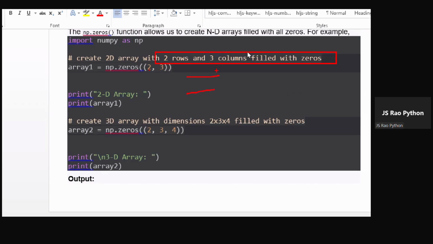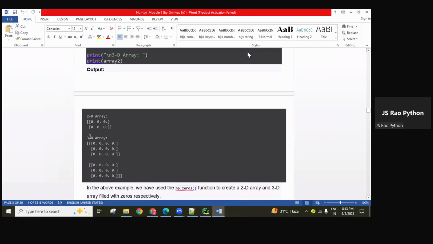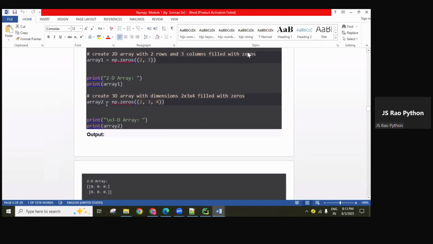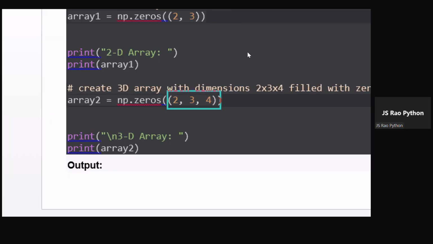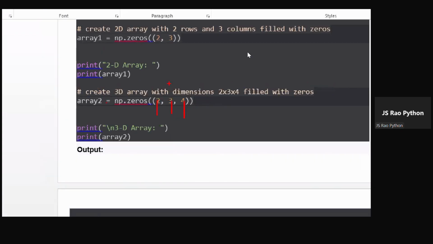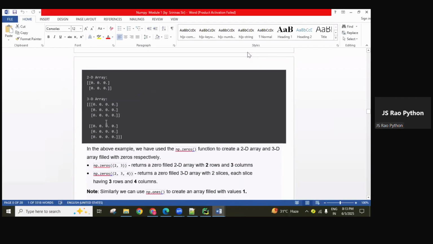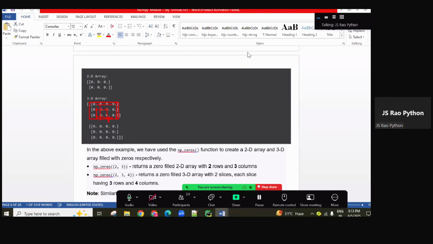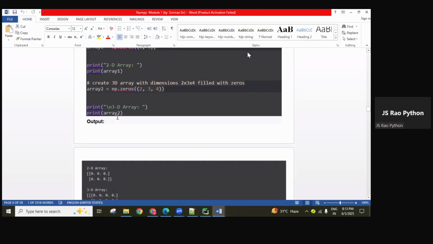So two rows, three columns filled with zeros. The output you are going to get is two rows with three columns, all the values zeros. So like this you get a 2D array with two rows and three columns. Same like that, 3D. If you want three dimensions, we use two slices, in each slice three rows, in each row four columns. That is the point. 2 into 3 into 4 filled with zeros. Then you are going to get two slices, slice 1, slice 2, three rows, and every row contains four columns.